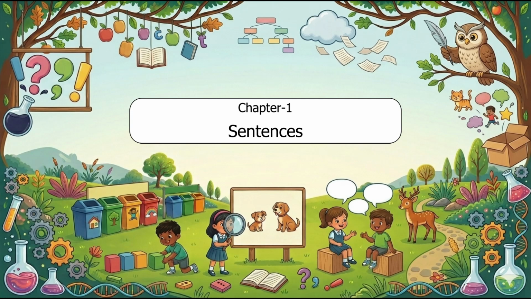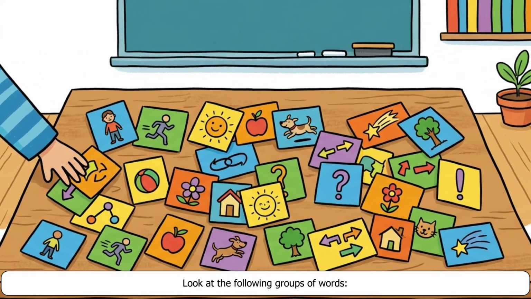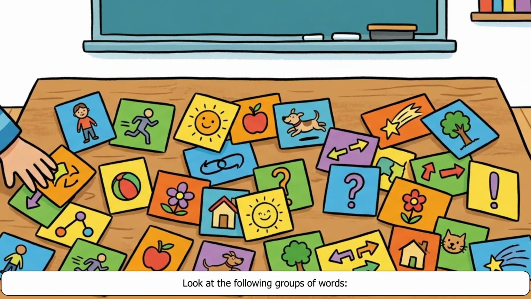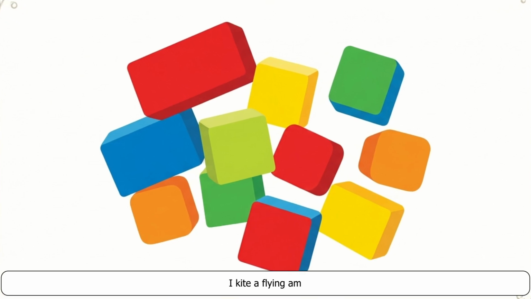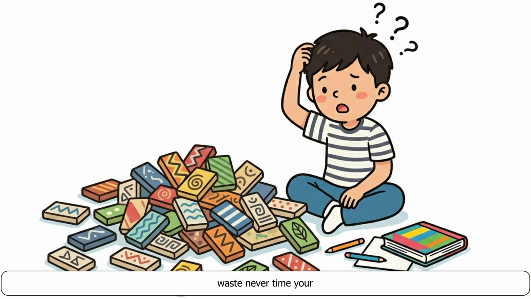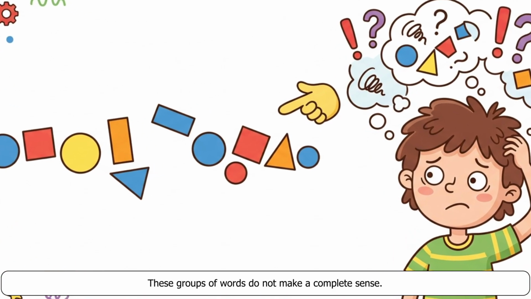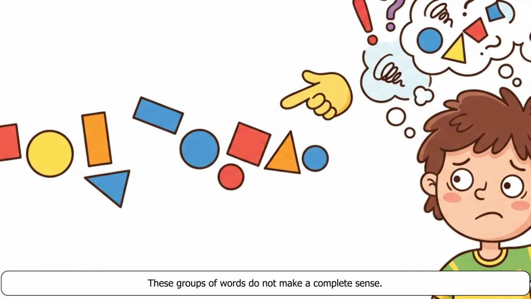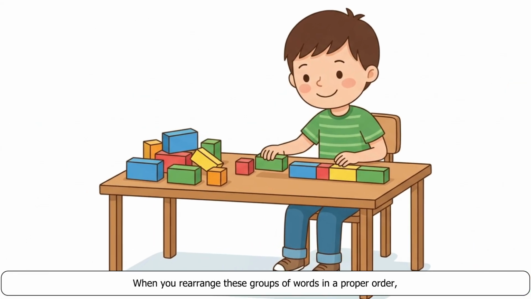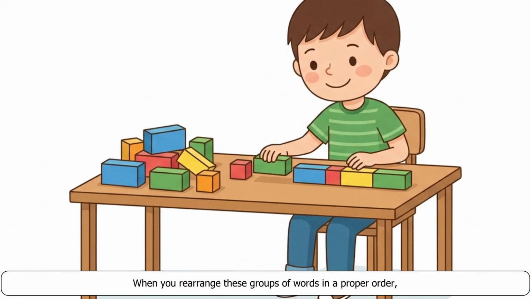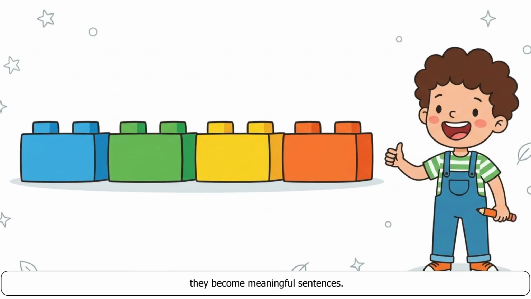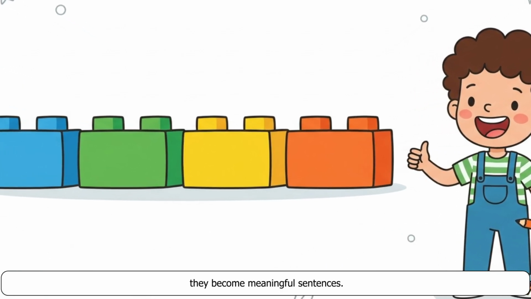Sentences. Look at the following groups of words. I kite a flying am. Waste never time your. These groups of words do not make a complete sense. When you rearrange these groups of words in a proper order, they become meaningful sentences.